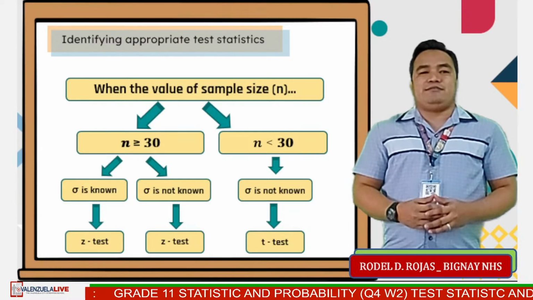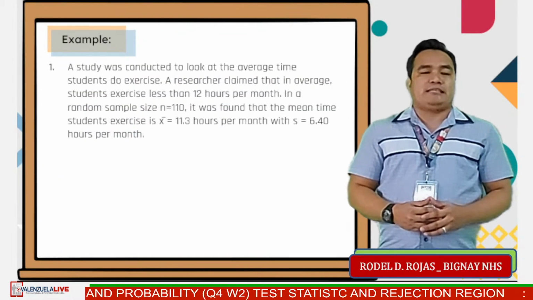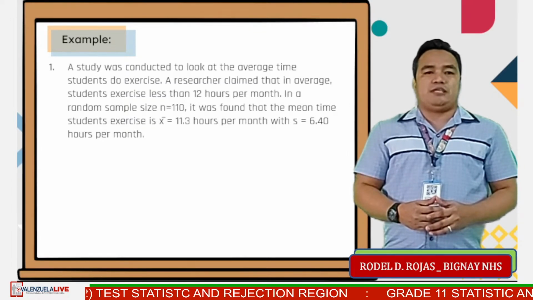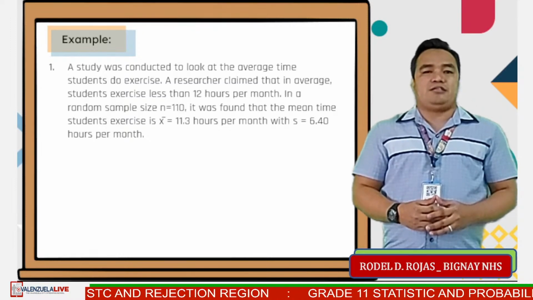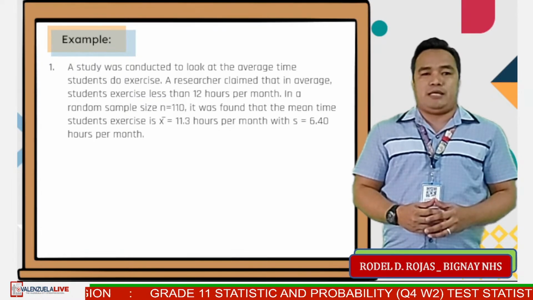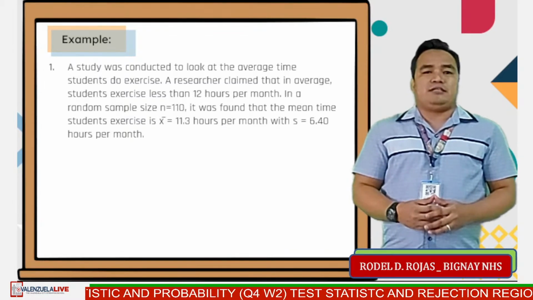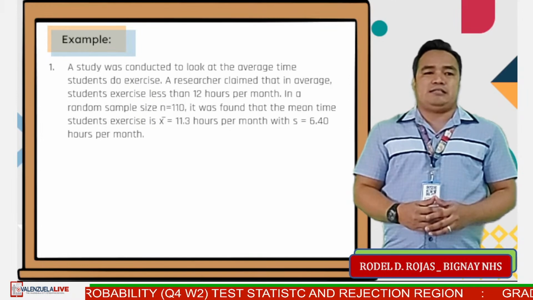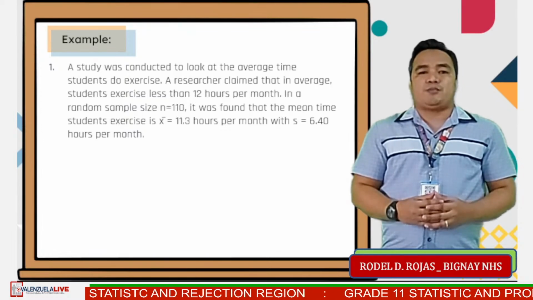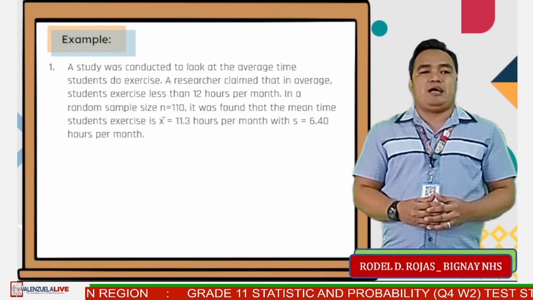Now, let us identify the appropriate test statistic in the following illustrative examples. Example number 1. A study was conducted to look at the average time students do exercise. A researcher claimed that on average, students exercise less than 12 hours per month. In a random sample size, n equals 110, it was found that the mean time students exercise is x bar equals 11.3, or sample mean hours per month, with standard deviation, or the sample standard deviation, equals 6.40 hours per month.